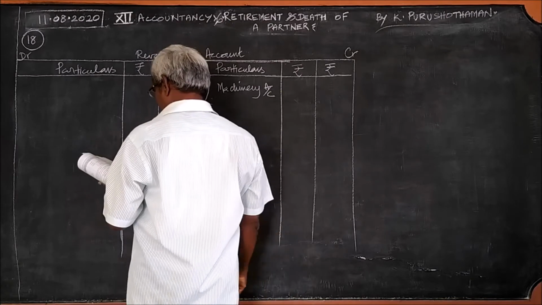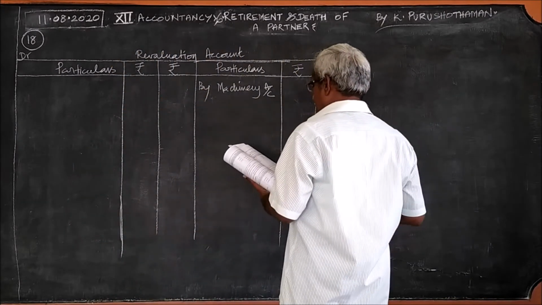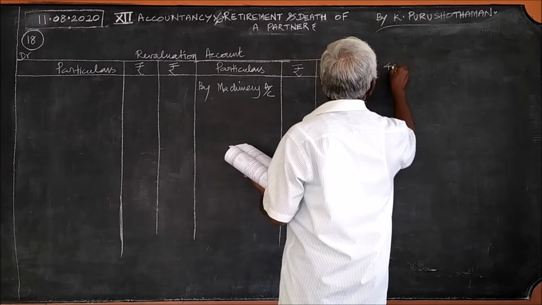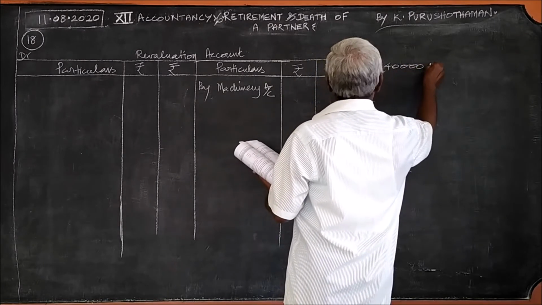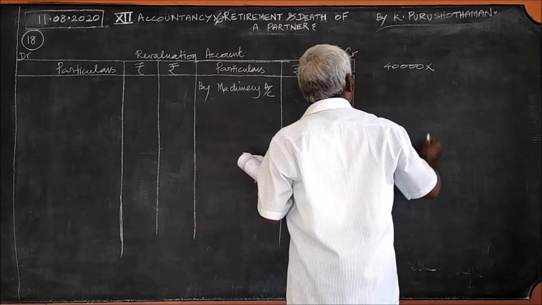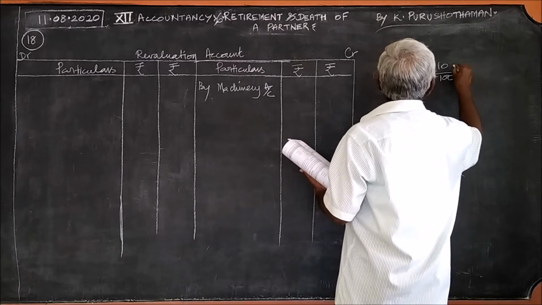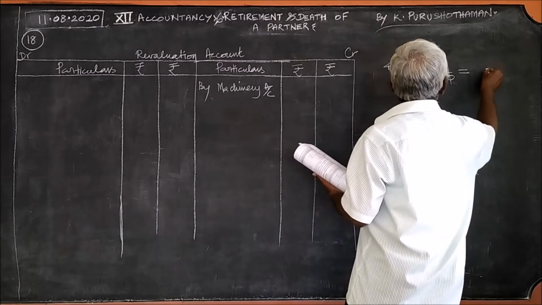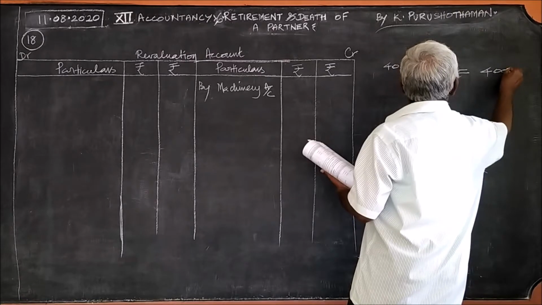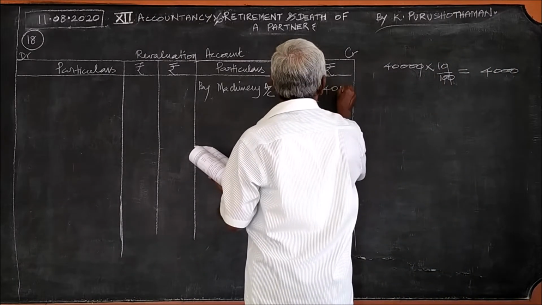What is the value of machinery? 40,000. And machinery to be appreciated by 10%. Therefore 10 by 100, which is equal to 4,000 rupees. So machinery 4,000.